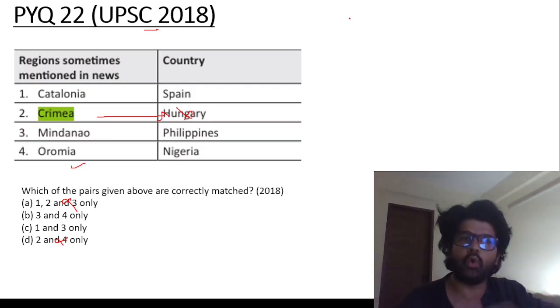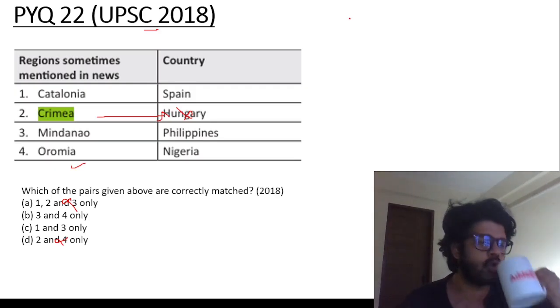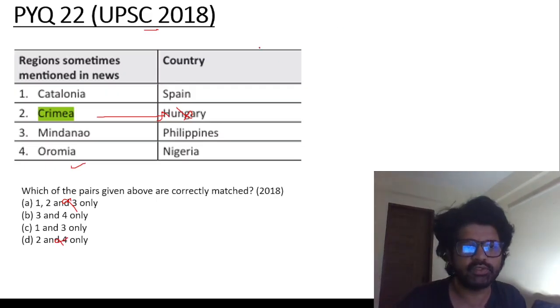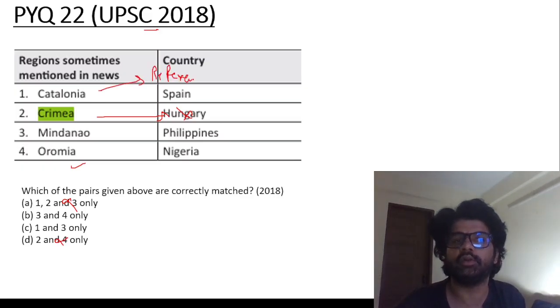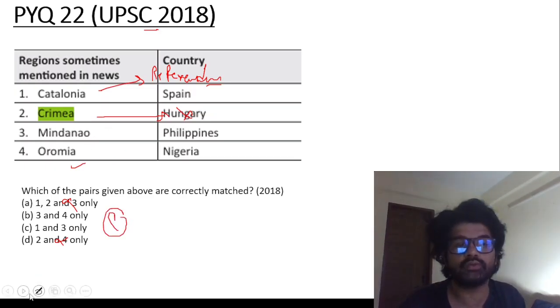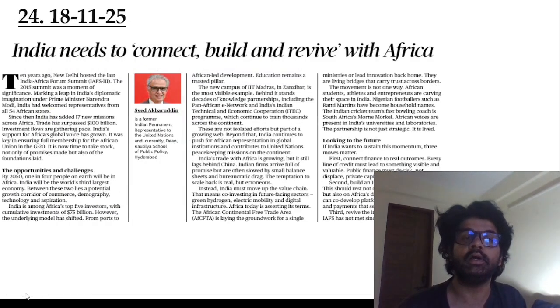It's not like you will know all the answers to all the questions, like all the options. You have to do option elimination. Now 3 and 4, 1 and 3. So 3 is in both of them. You just need to check Catalonia. Yes, there was a referendum whether they want to be a part of Spain or not. So yes, Catalonia was in news. So the answer is C, 1 and 3. Read more about Mindanao and Oromia also. Anything which has been asked by UPSC earlier becomes really, really important.